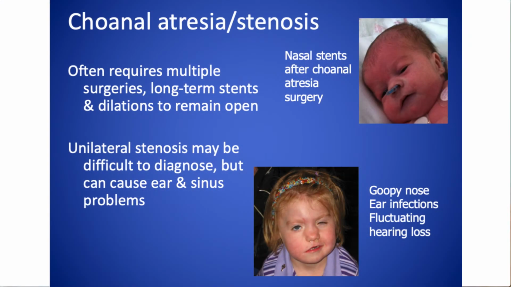What they do for this is they surgically open it up, and this requires surgery, putting in what's called a stent. It's sort of a straw that stays in there, keeps it open while it heals around it, and it sometimes starts to close down, and they need to dilate it to open it up again. Children with CHARGE sometimes need multiple surgeries and multiple stent placements to keep it open for a long time.